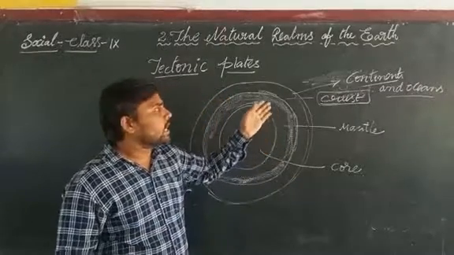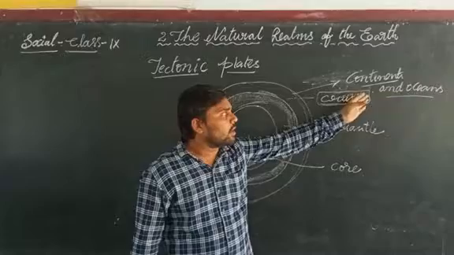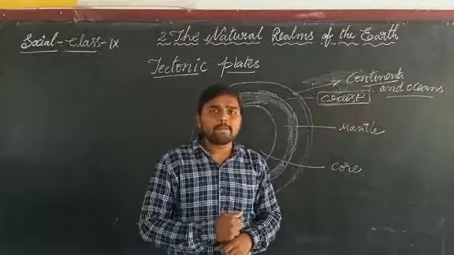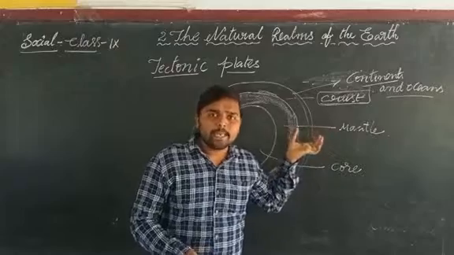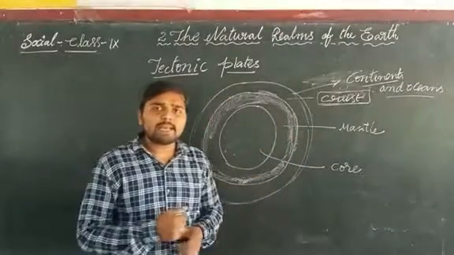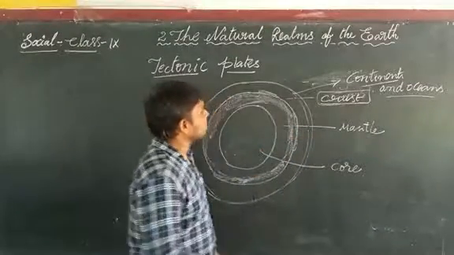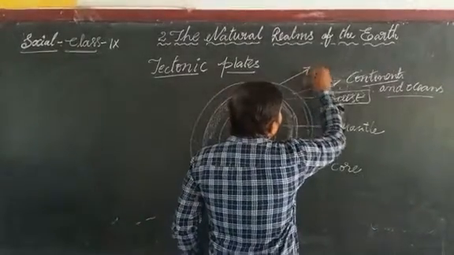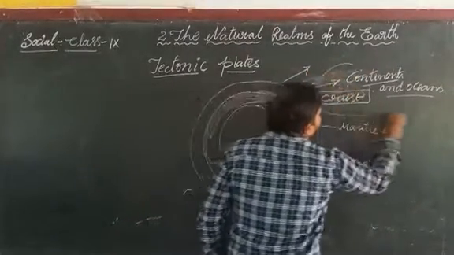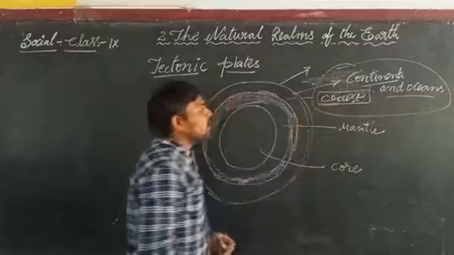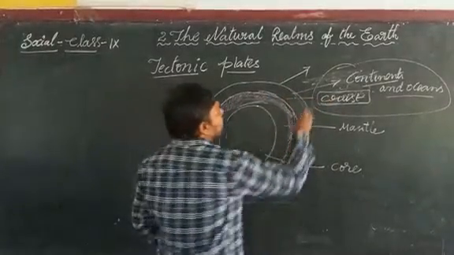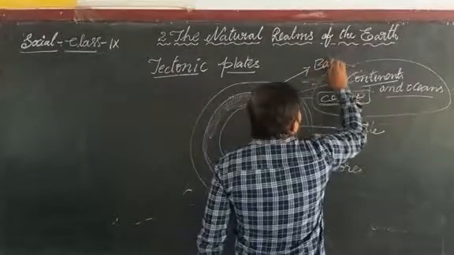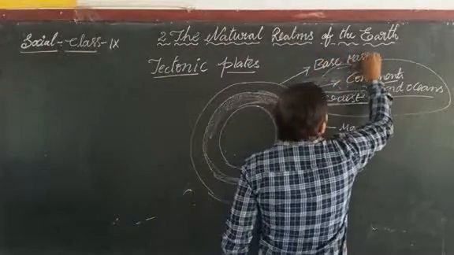All the first order landforms like continents and oceans are fixed on the crust. This crust portion is fixed on the base massive rocks called plates.